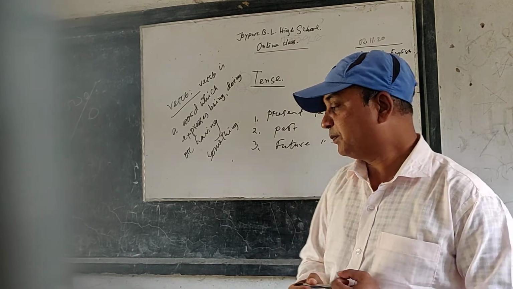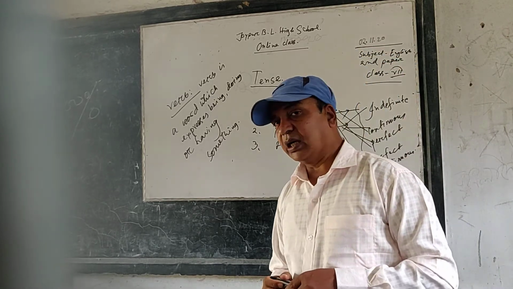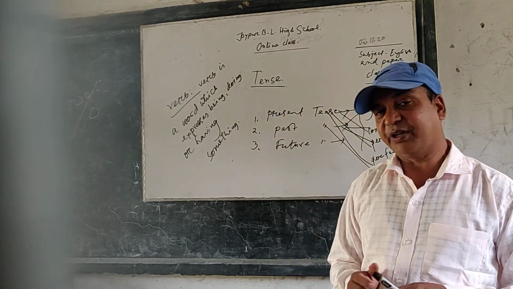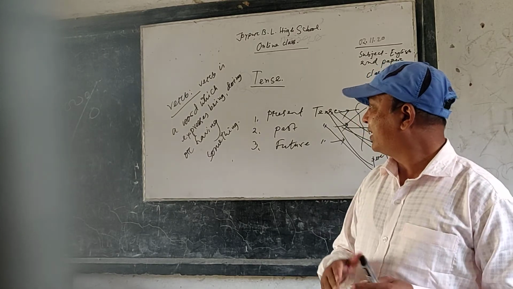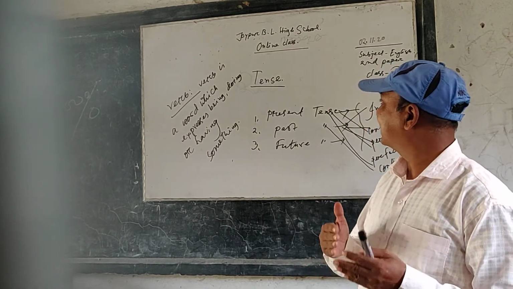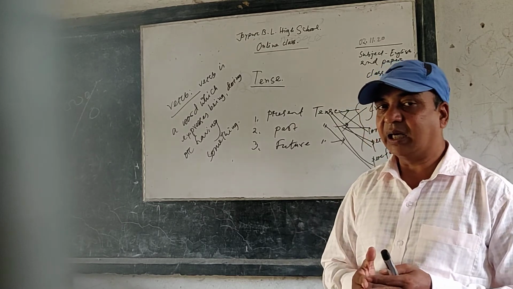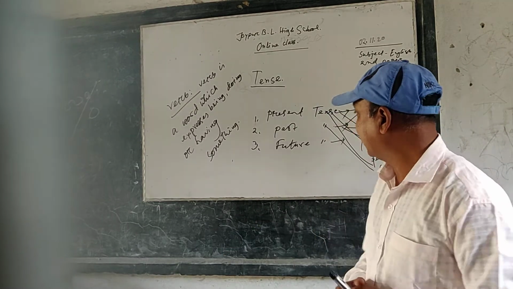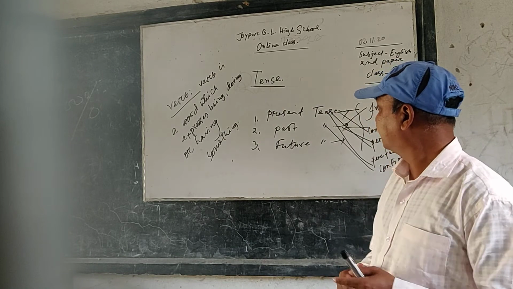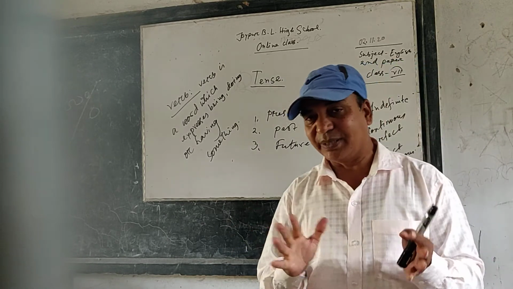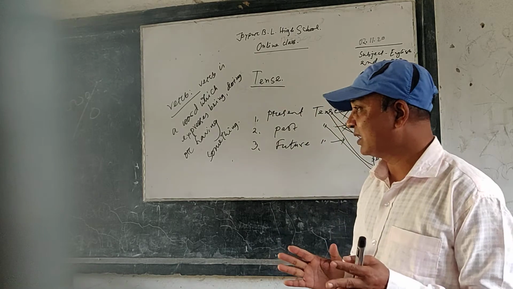Dear learners, I hope all of you have understood what is verb, what is tense, and how many kinds of tenses there are mainly in English, and how many types of present tense, past tense, and future tense.